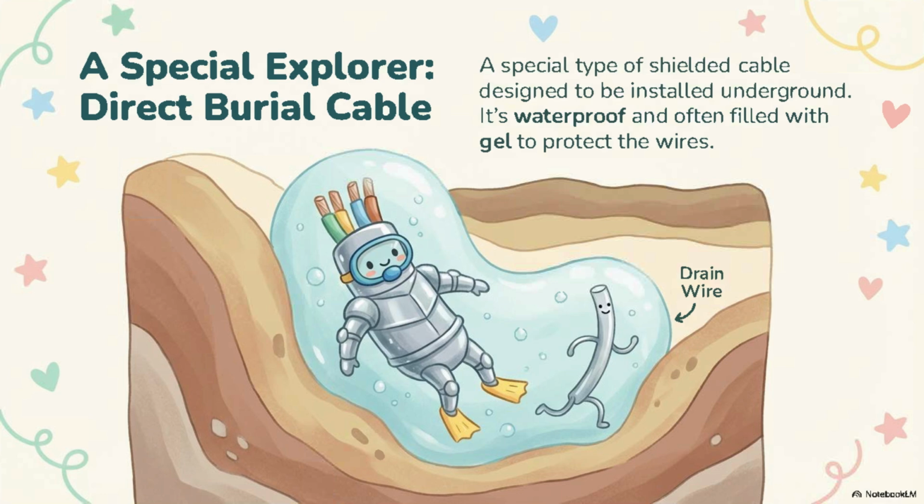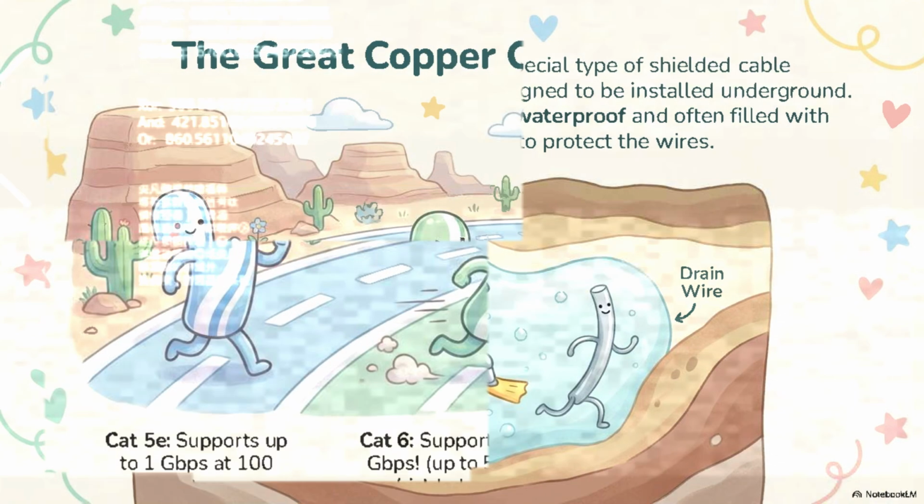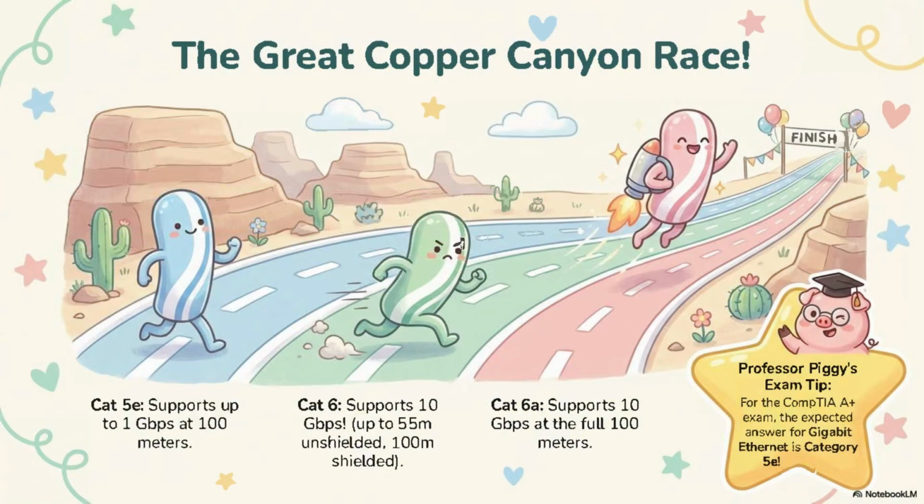Now, let's talk about cable categories. Cable categories define the minimum performance the cable supports. For the CompTIA A+ exam, these are the ones you must remember. Category 5E supports up to 1 gigabit per second and a maximum distance of 100 meters. Category 6 supports up to 10 gigabits per second.